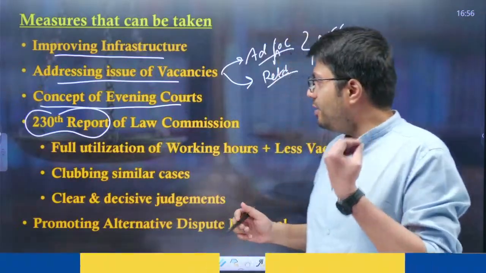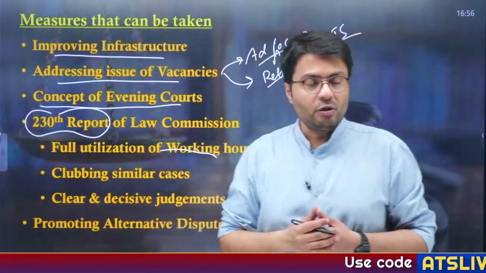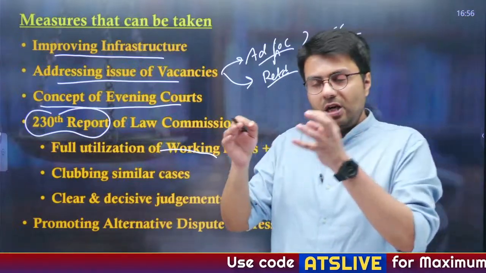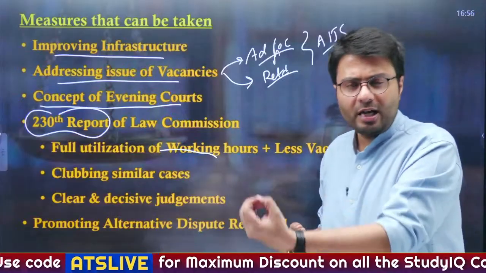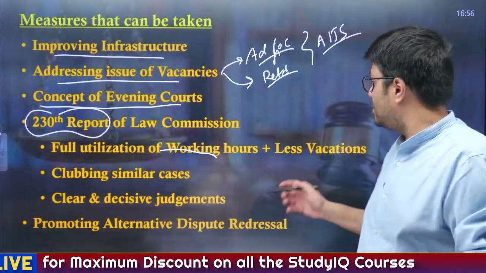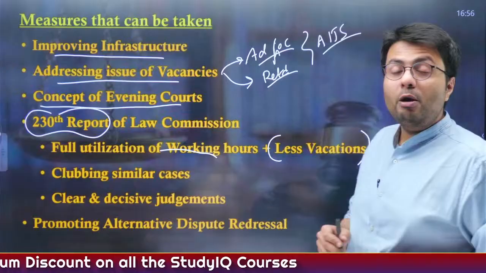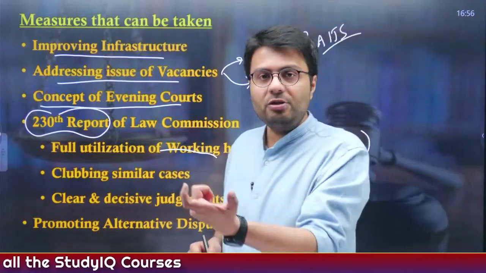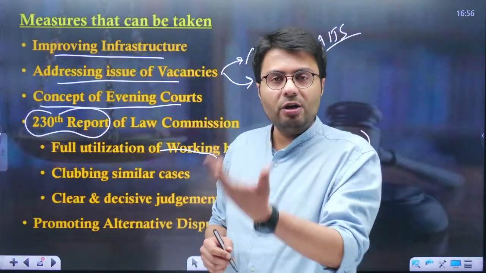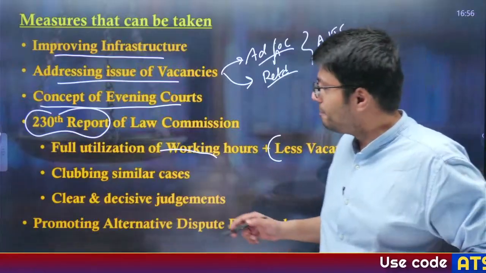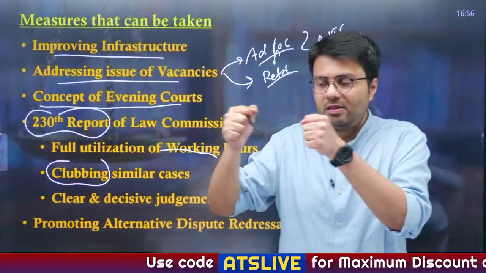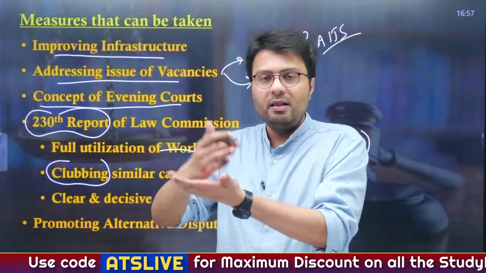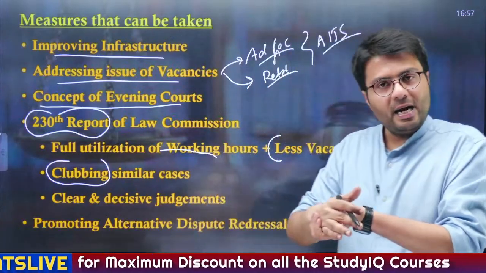First, you need to fully utilize the working hours of the courts so that judges hear cases for a longer period of time and have more time to give their judgments. You also need to reduce the amount of vacations, particularly in the higher judiciary of the country, if you want to reduce the number of pending cases. Also, you can club or combine similar cases so that they can be heard at once and a reduction in pendency can be achieved.